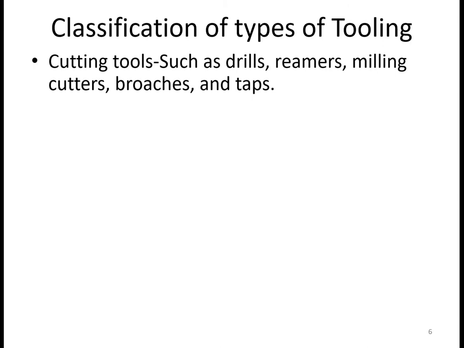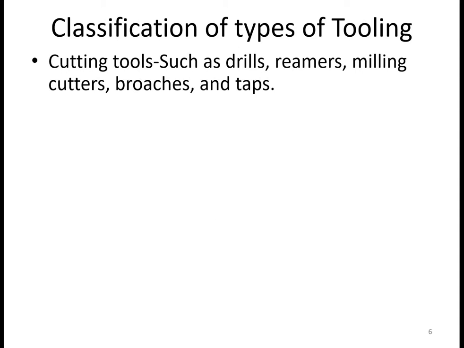For the purpose of manufacturing, we know three things are required: a workpiece, a cutting tool, and machine tools. But in addition to this, certain other hardwares are required, and all these hardwares are included in the tooling. So what are the different classifications of tooling? The first type of tooling is called the cutting tool.